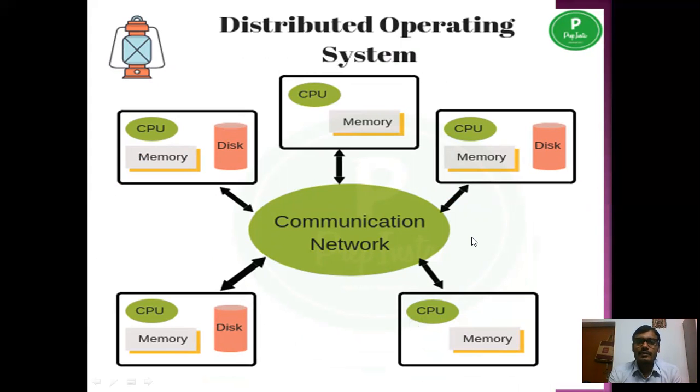Now you have understood batch operating system, time sharing operating system, and distributed operating system. What is the main difference between time sharing and distributed? In time sharing, there is only one CPU, but in a distributed operating system, there is more than one CPU.